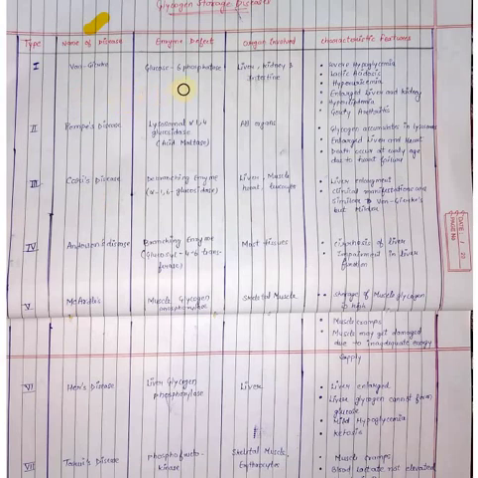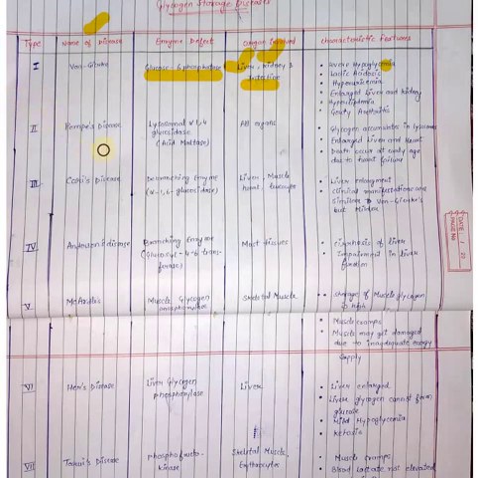Von Gierke disease is due to deficiency of the enzyme, or defect in the enzyme, glucose 6-phosphatase, and the organs involved in this disease are liver, kidney and intestine. The characteristic features of this disease are severe hypoglycemia, meaning decrease in blood sugar, lactic acidosis, hyperuricemia, enlargement of liver and kidney, hyperlipidemia, and gouty arthritis. These are the characteristic features of von Gierke disease.